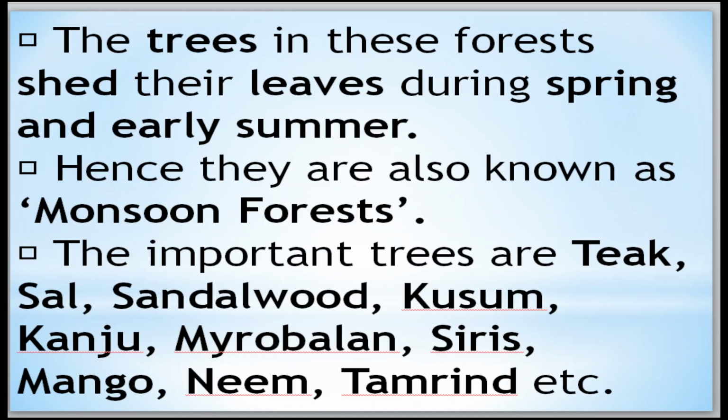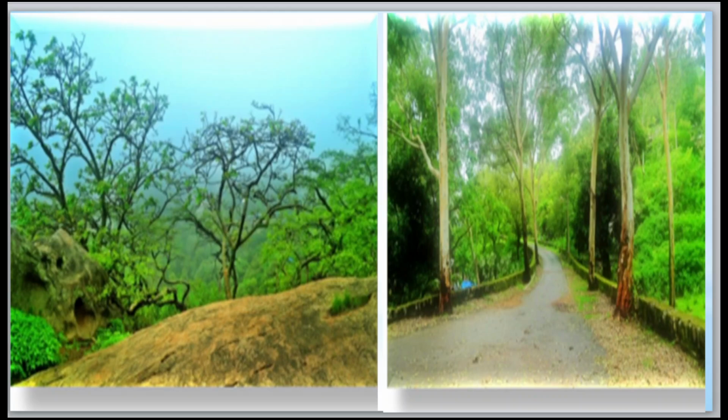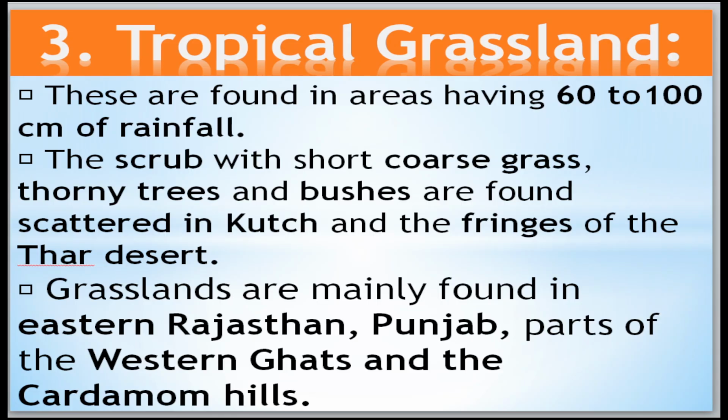Here the important trees are teak and sal, sandalwood, kusum, kanju, myrobalan, citrus, mango, neem, and tamarind. Kusum, right? I hope you know about that. These are the important trees here. This is a picture of that. Now move to the next.